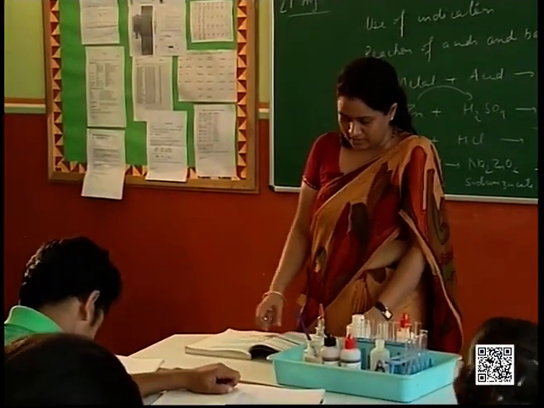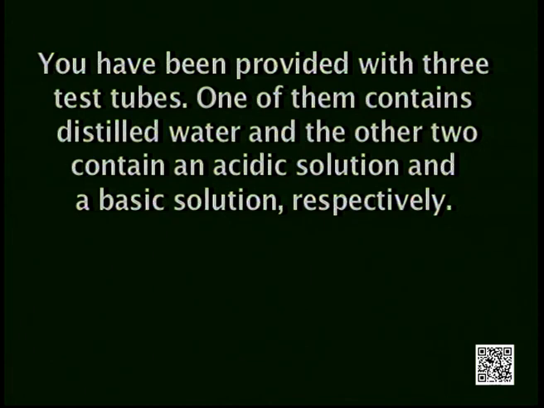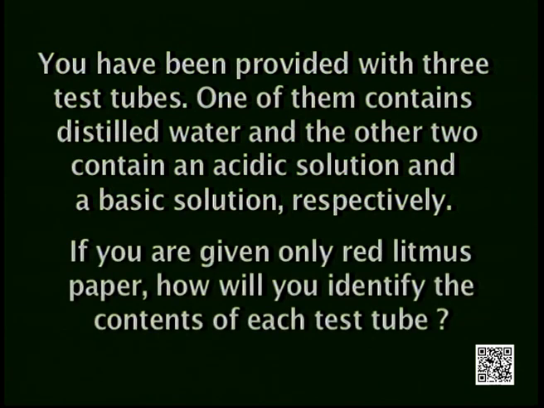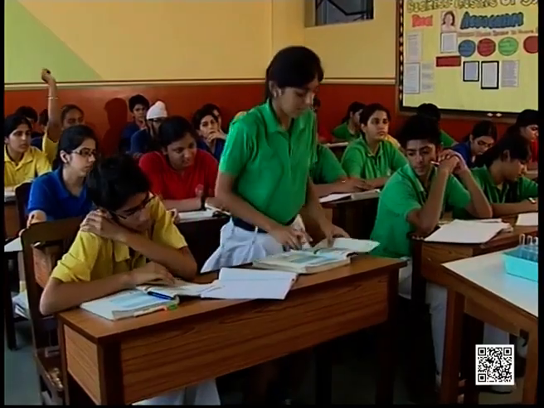Quickly coming to that question that we have in the book. You have been provided with 3 test tubes. One of them contains distilled water and the other 2 contain an acidic and a basic solution respectively. If you are given only red litmus paper, how will you identify the contents of each test tube? Yes, Akanksha, please answer this question.